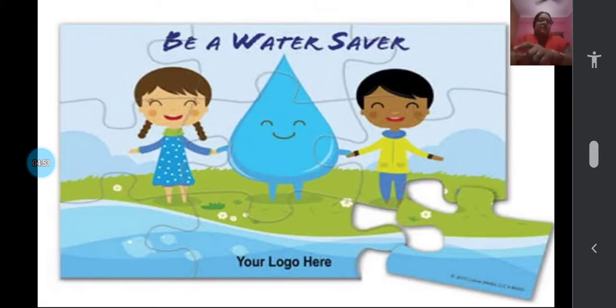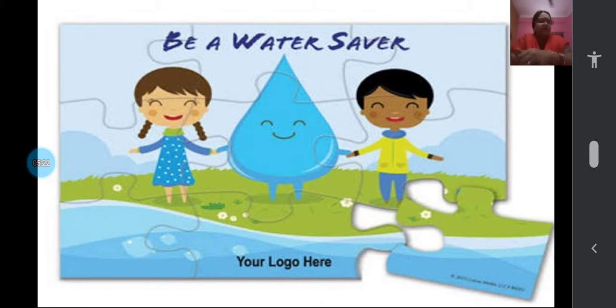So what is the remedy? What can we do for this? We are depending on groundwater, and it is getting wasted. How can we preserve it? How can we conserve it? The only way is that each and every one should be a water saver. In the previous class also, the last question was, why is the boy using so much water for brushing teeth? Because he is wasting. Each and every drop is important.